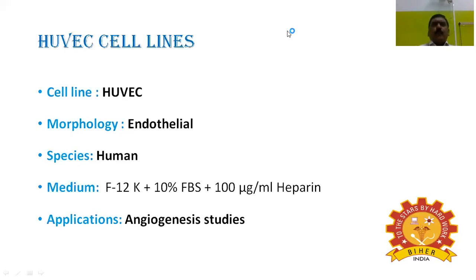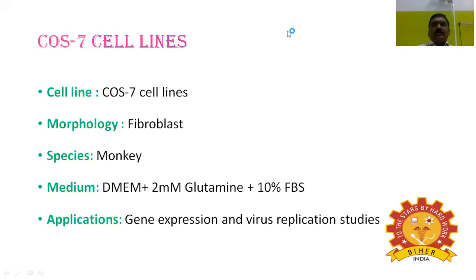Next, I'm coming to HUVEC cell lines. The cell line name is HUVEC. The morphology of the HUVEC cell line is endothelial, and it is taken from humans. Species: human. Medium: F12K plus, as usual, 10% FBS plus 100 microgram per ml heparin added. Applications: angiogenesis studies. Next, I'm coming to COS7 cell lines.